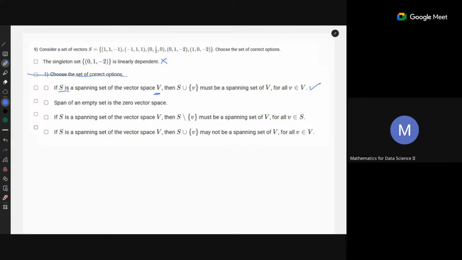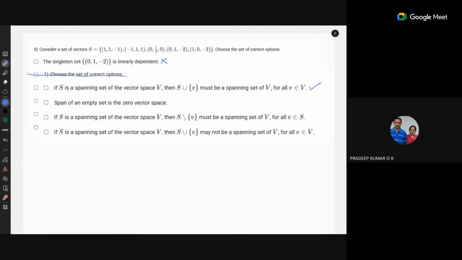The span of the empty set is the zero vector space. Is this correct? True. If it is an empty set, there is no vector. It's the zero vector space.